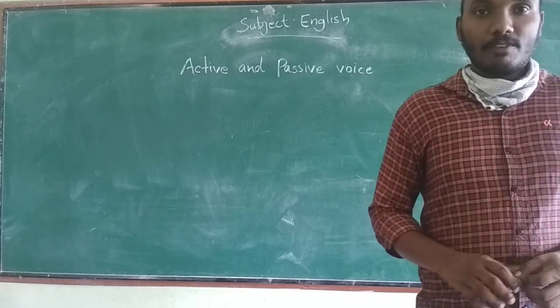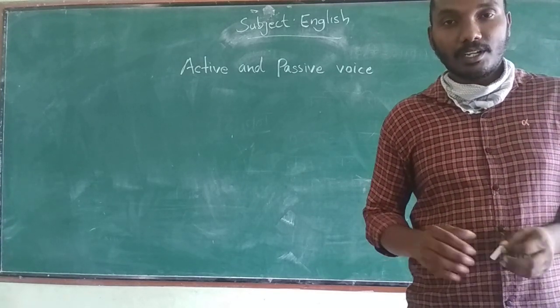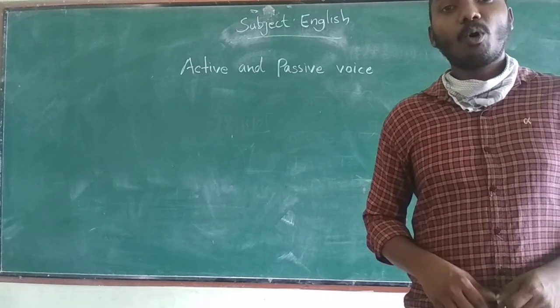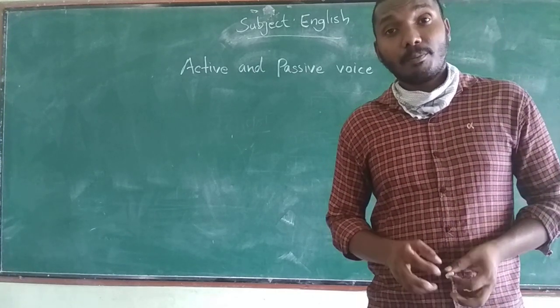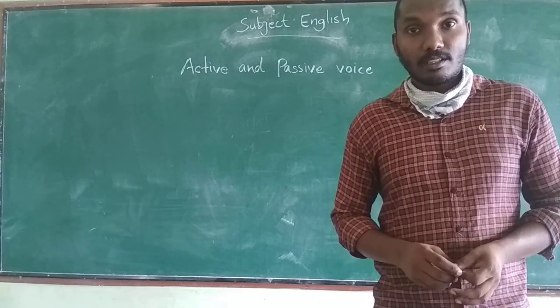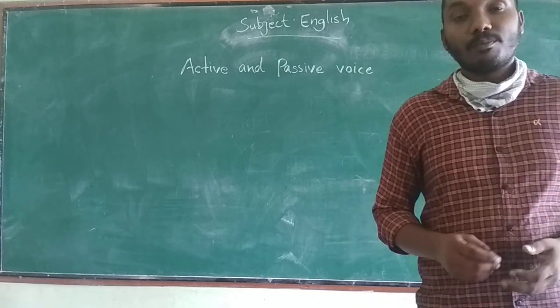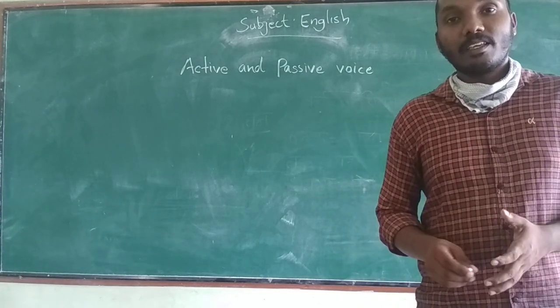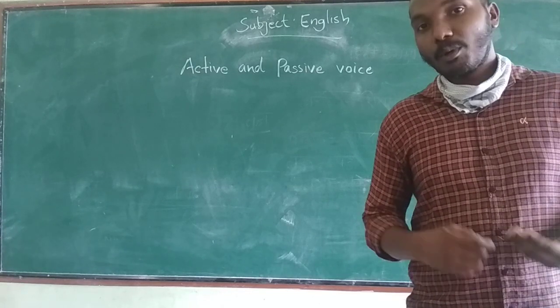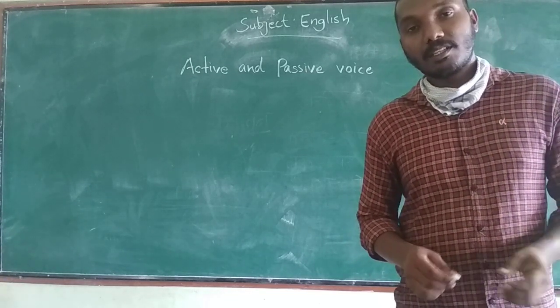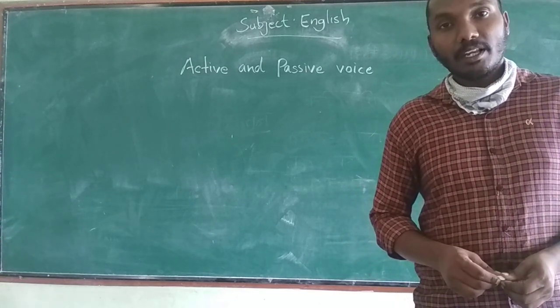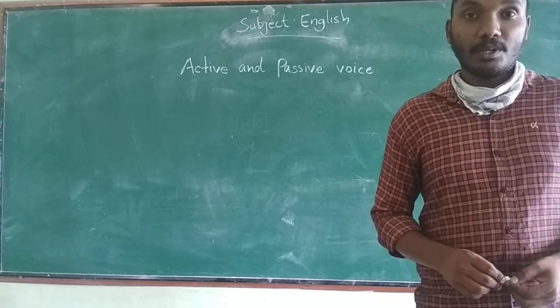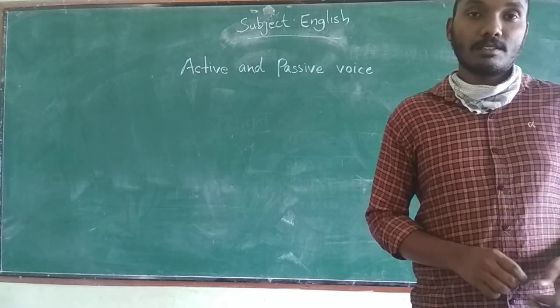As we know, if we are writing a sentence in English grammar, we give more prominence to the subject in that particular sentence. Subject means the person who is doing the action. We give more prominence to the subject in every sentence, but in some cases we can give prominence to the object also.